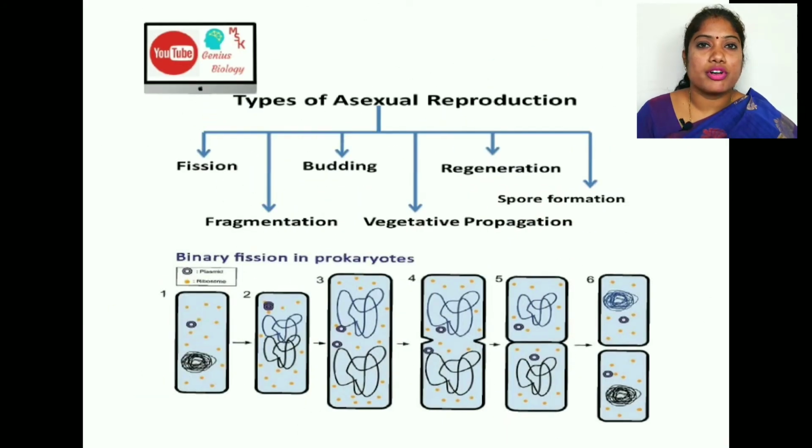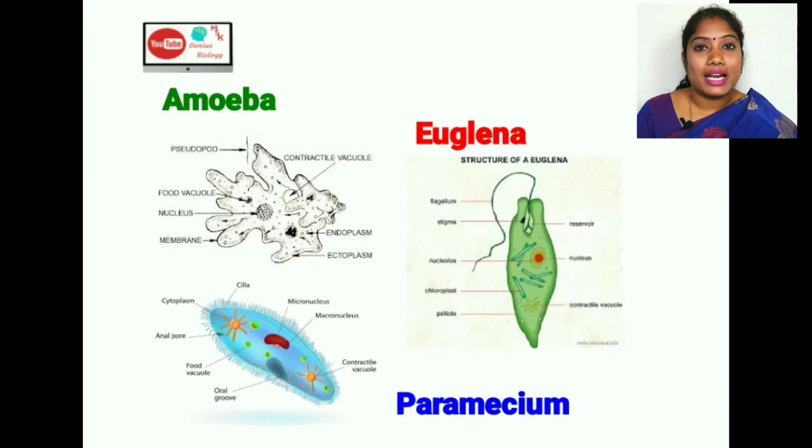What types of organisms does it take place in? How many organisms are having this asexual reproduction? If you take protists like amoeba, paramecium and euglena, and next some metazoans like hydra, vorticella and planaria. All these types of organisms have asexual reproduction.